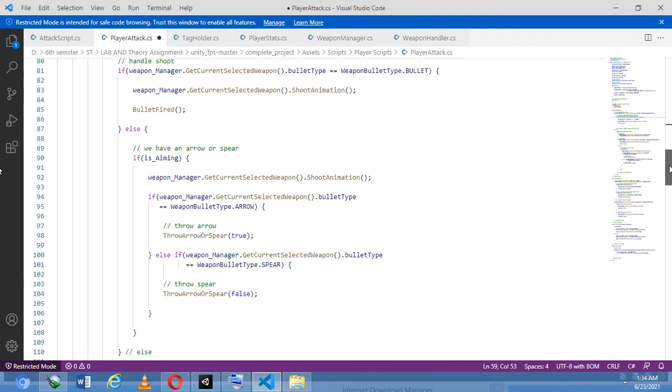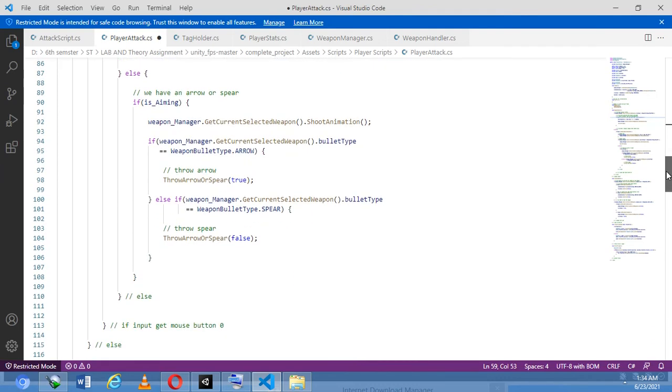Now I'll move downward here. If is aiming, then weapon manager dot get selected weapon dot shoot animation will be called, and according to the selected weapon, if it is a shotgun, then the shotgun animation will be called.